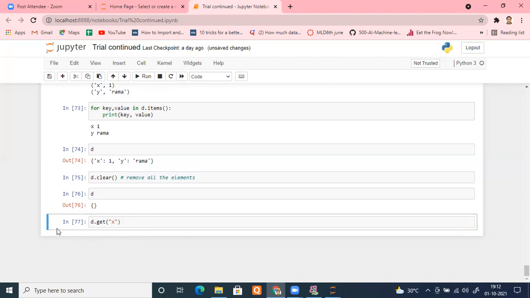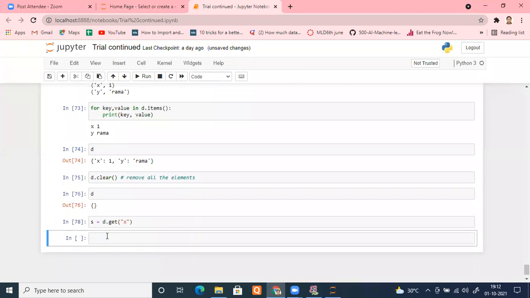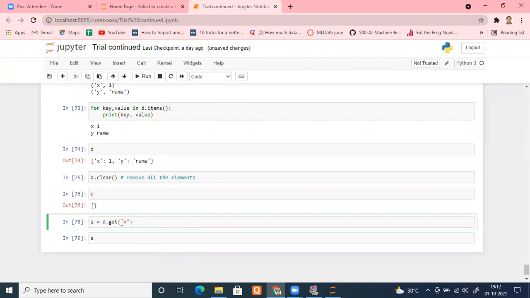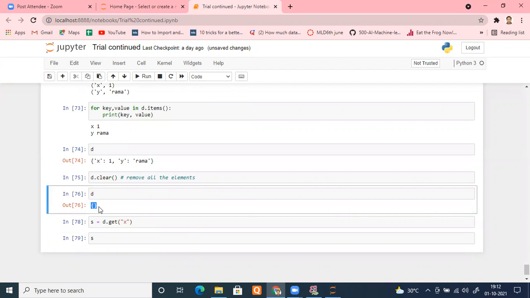It didn't give me anything. Why didn't it give me anything? Let me read its definition. Let me save it in a variable known as S, and let's check it. Let me get the value of S. It's not doing anything. Why is it showing it this way? Oh, sorry. Let's remember what happened. We cleared everything, the D. That's why we're not getting anything, right?